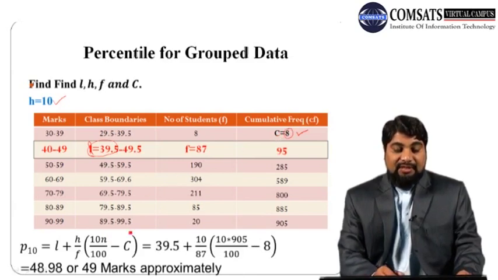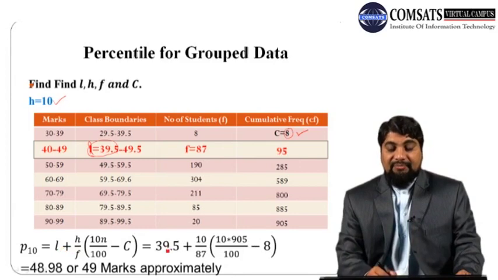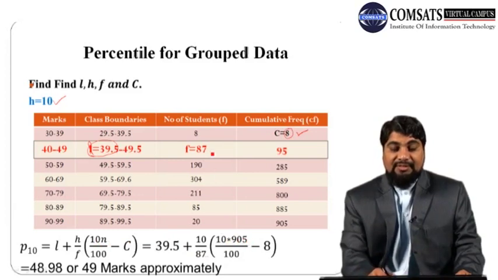So now in this formula we have all the entries in hand, so just replace them by their appropriate values. L is 39.5, H is 10, F is 87, 10 times N. N is the total frequency, which is 905, the sum of frequencies.